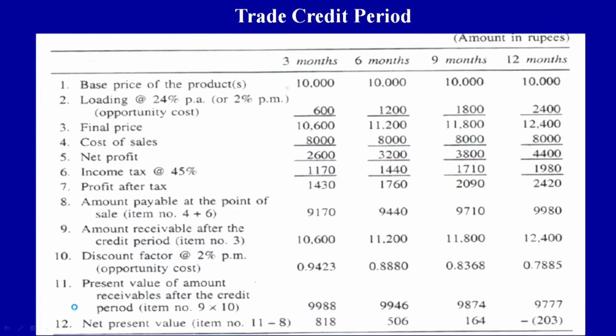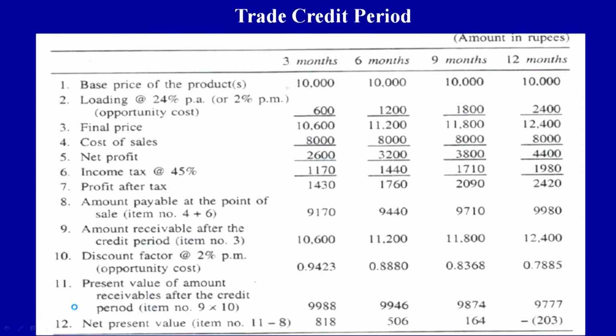We are discounting it at the loading factor again, that is the interest factor, the cost of capital, and the loading factor here is 2% with which we have loaded the credit sales. So when you are discounting the sale proceeds we are receiving at the end of the credit period, we are using the discount factor at the rate of 2% per month, which is again the opportunity cost of the seller.